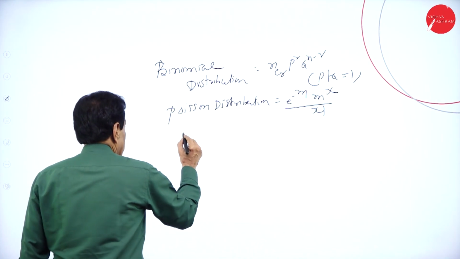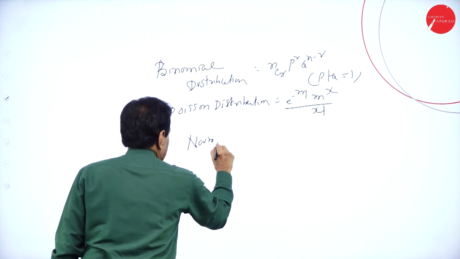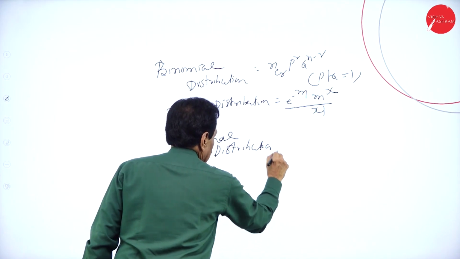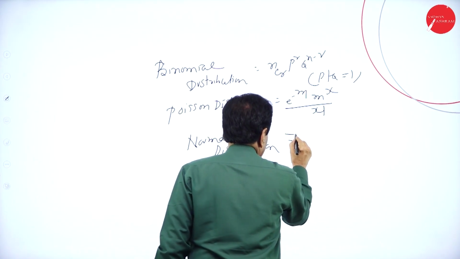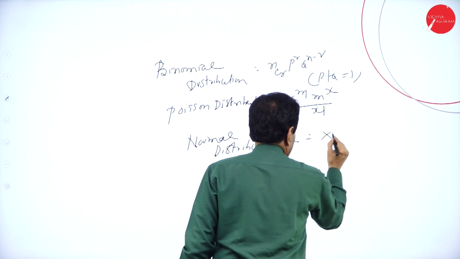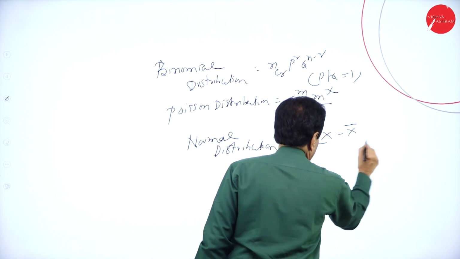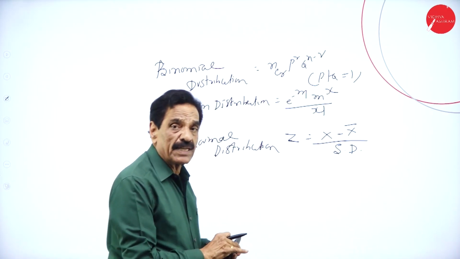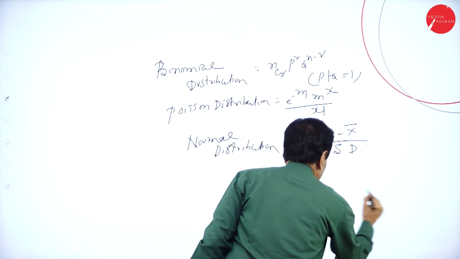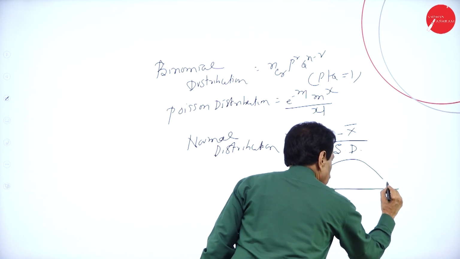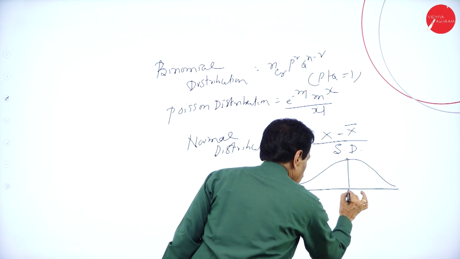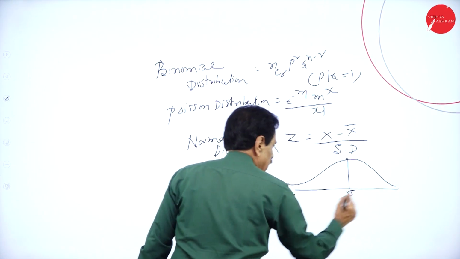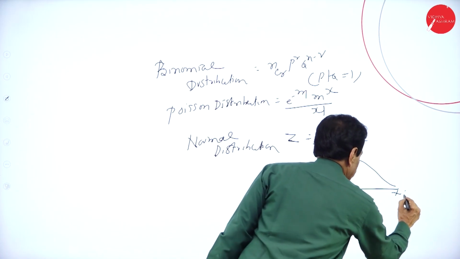Regarding the normal distribution, we use z is equal to x minus x mean divided by standard deviation, which gives a curve called the normal curve, with a center, ranging from minus infinity to plus infinity.